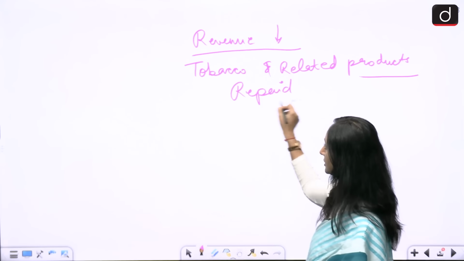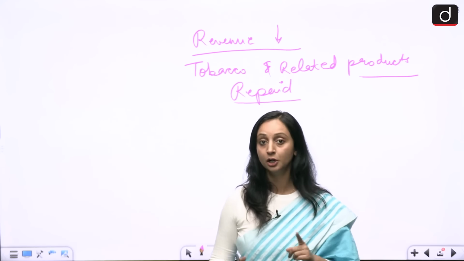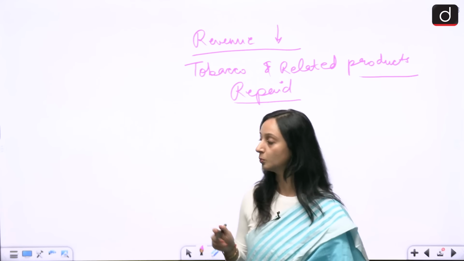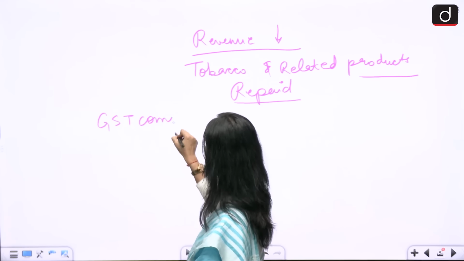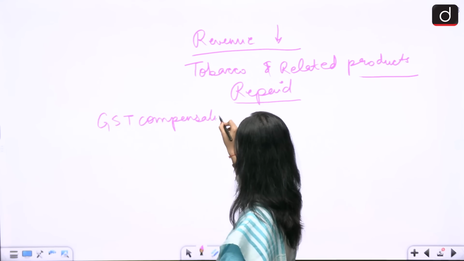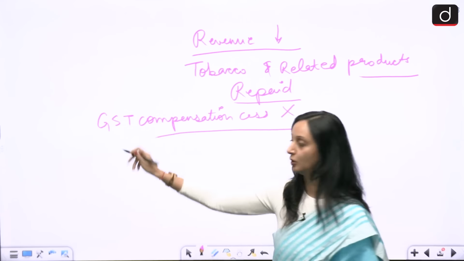Till then, the cess is going to continue. After that, tobacco and tobacco-related products will not face a GST compensation cess once the entire loan is paid off.